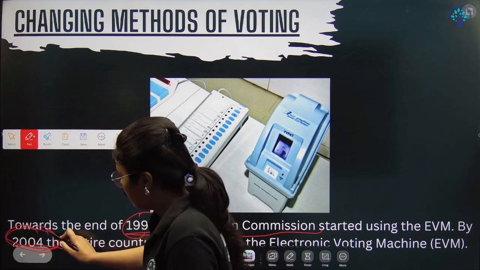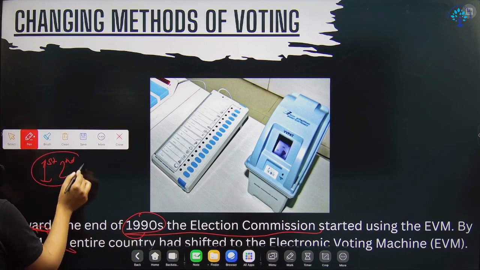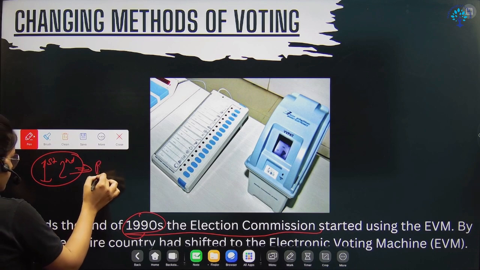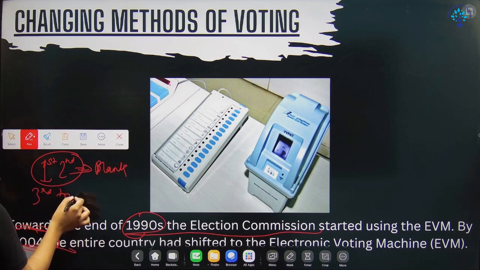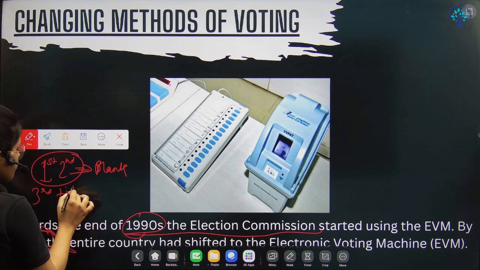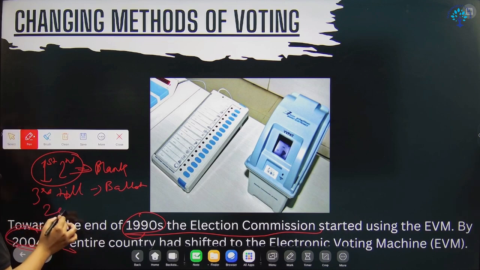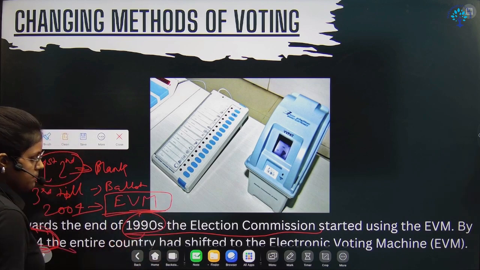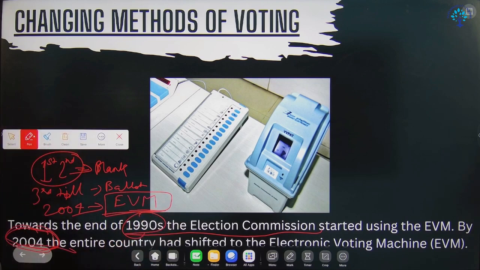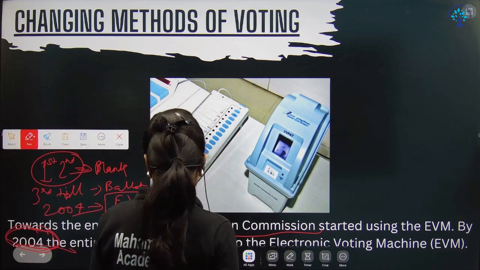Can you see this? So let's see: first general election, second general election, blank ballot paper, and then from the third general election till 2004, we used the ballot paper, right? And from 2004, we introduced the electronic system, right? So this is the way of getting the votes of the people counted, right?